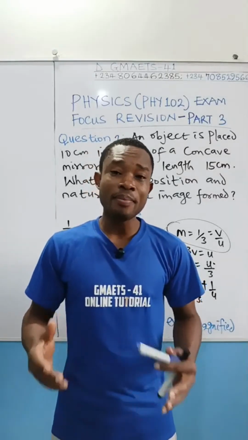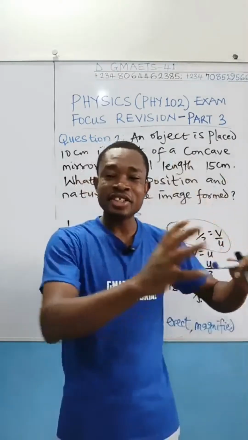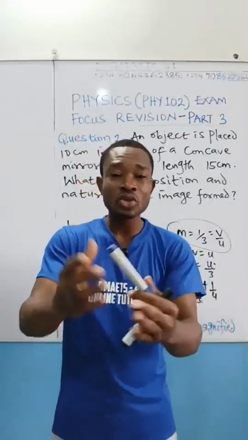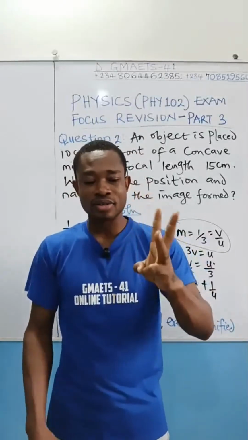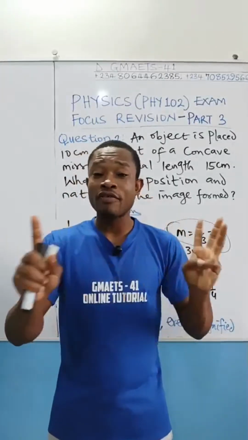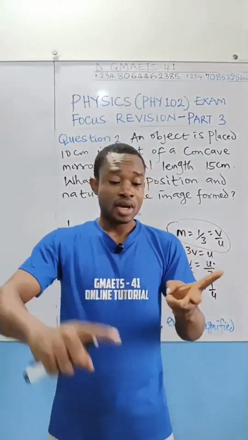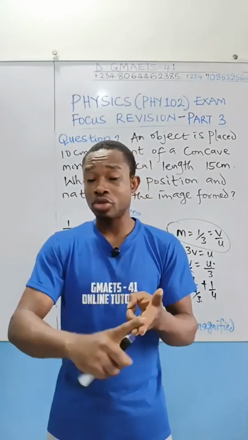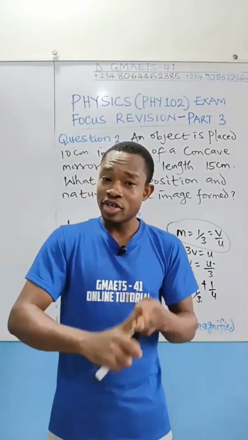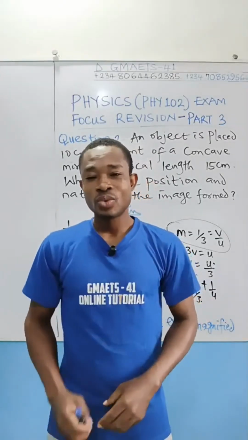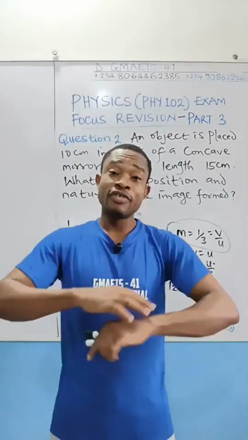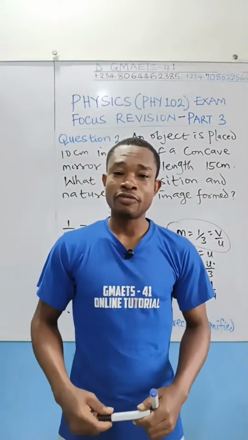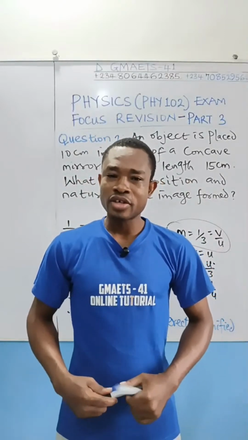But before then, remember that I've already arranged the physics 102 revision playlist for you, divided into 3 parts. Part 1 and part 2, we have covered them, which are electricity and magnetic field. Yesterday night, we treated magnetic field, and today, I've introduced wave. Later, I'm going to give a summary of the things you also need to focus on in the remaining part of wave. Make use of the playlist.